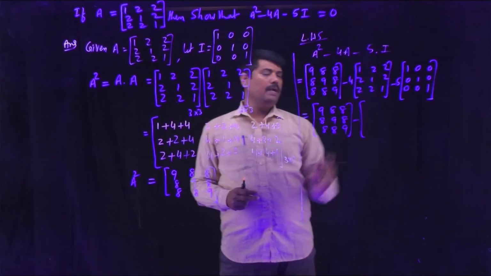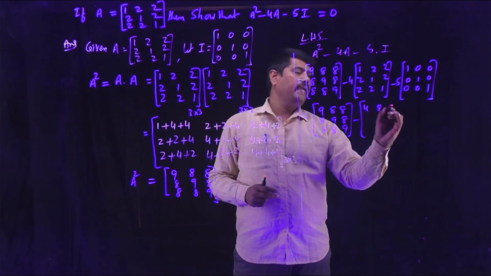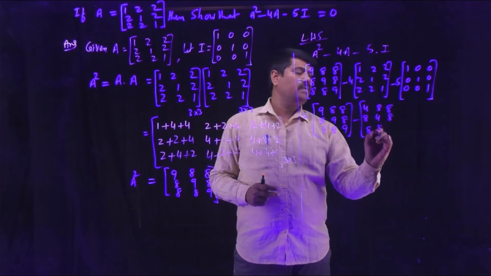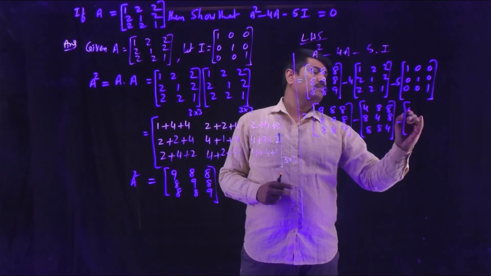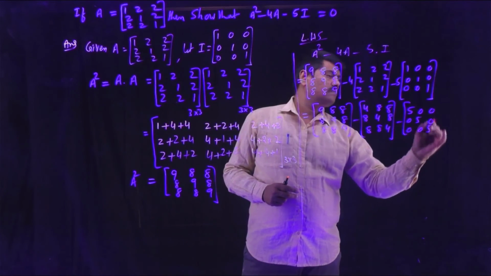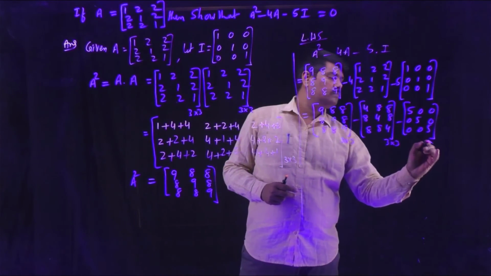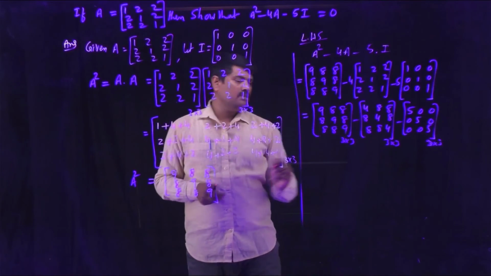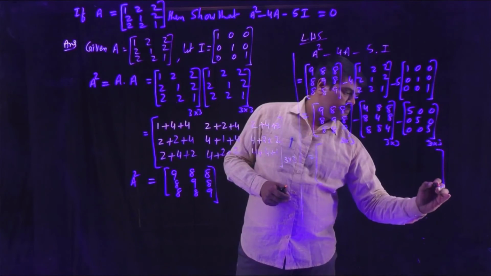Multiplying 4 into the matrix, you have to multiply with all elements. Each element, 4 into 1 is 4. 8, 8, 8, 4, 8, 8, 8, 4. Here also multiplying 5 with the matrix. This becomes 5, 0, 0, 0, 5, 0, 0, 0, 5. All are 3 by 3 matrices. So by doing general addition and subtraction, again we get a 3 by 3 order matrix.